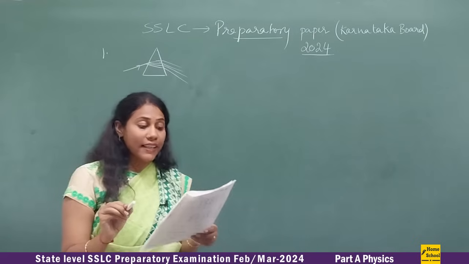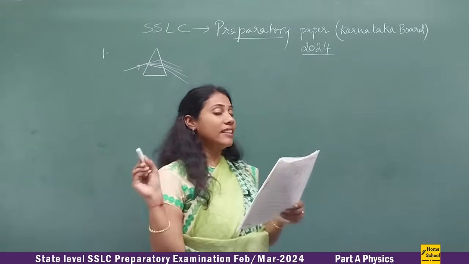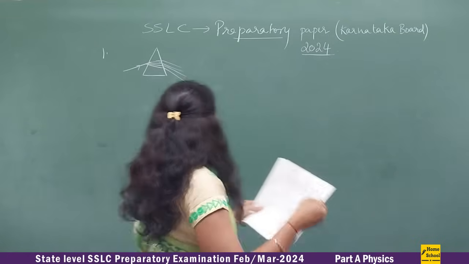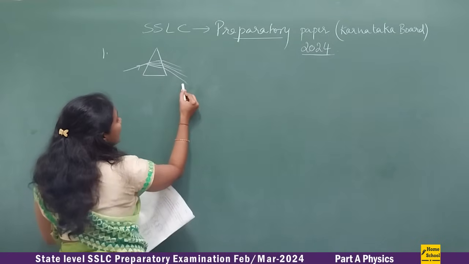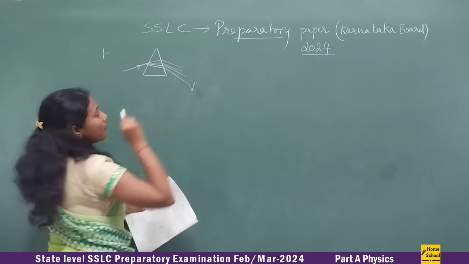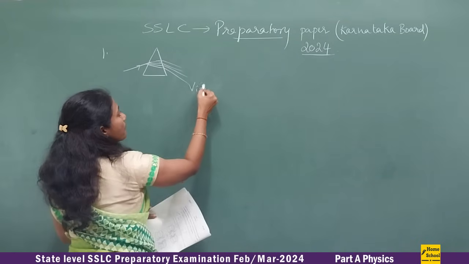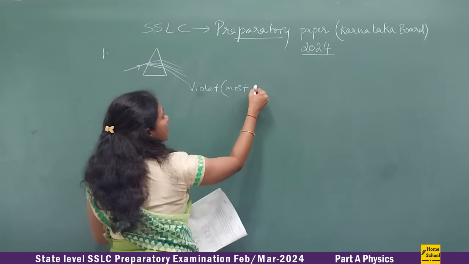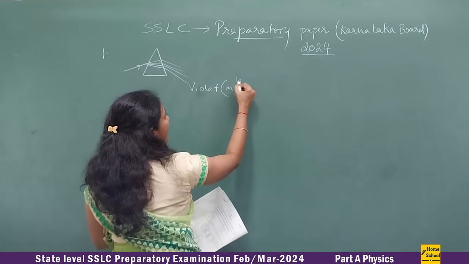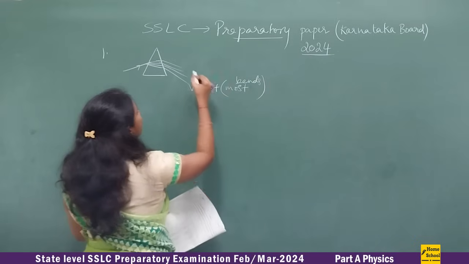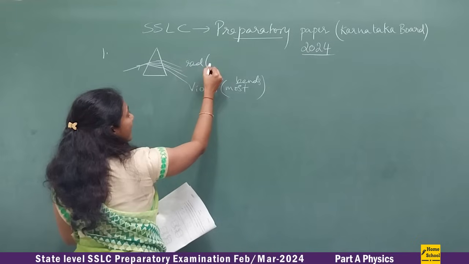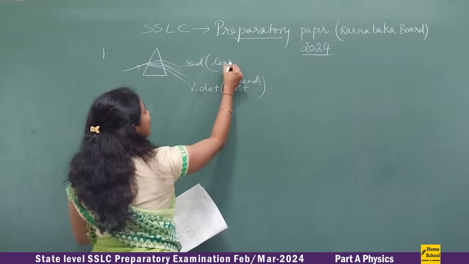So here they are asking which colored ray bends the most. Definitely the ray which bends most prominently is violet. Okay, so violet bends most, right? So this is the one that bends most, and the red ray bends least.